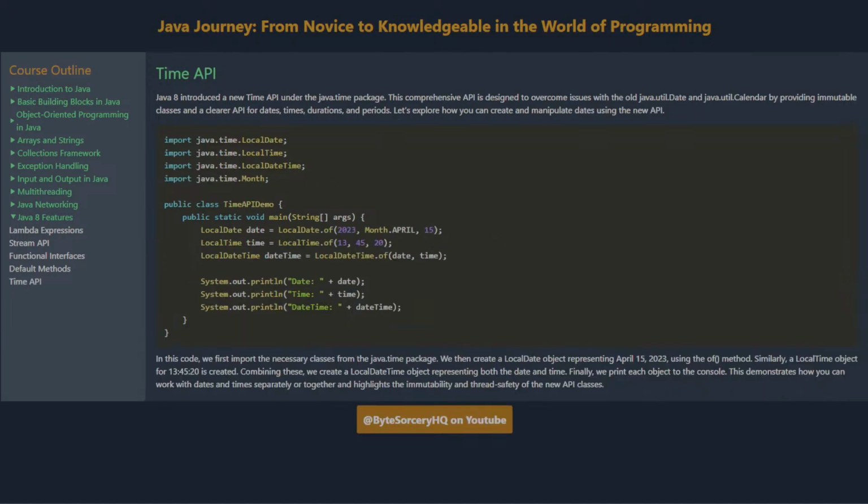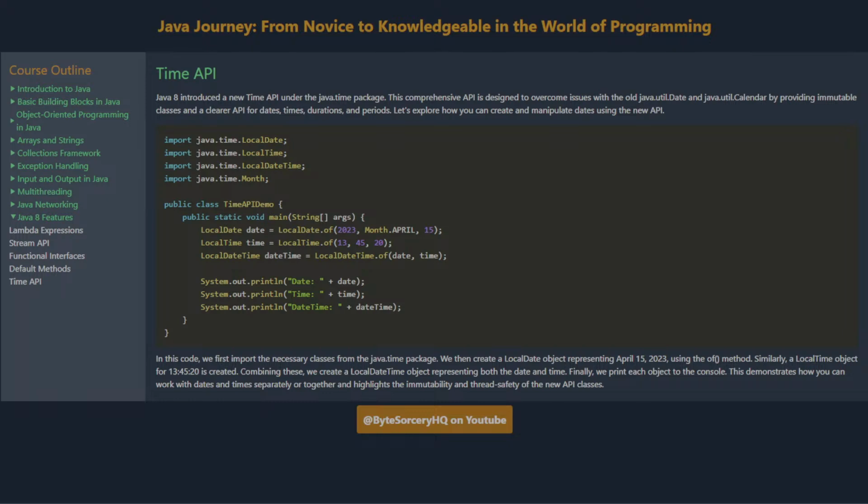Time API. Java 8 introduced a new time API under the java.time package. This comprehensive API is designed to overcome issues with the old java.util.Date and java.util.Calendar by providing immutable classes and a clearer API for dates, times, durations, and periods. Let's explore how you can create and manipulate dates using the new API.